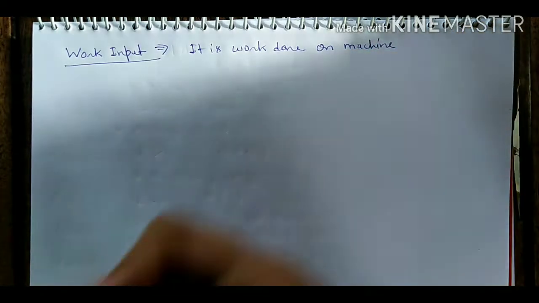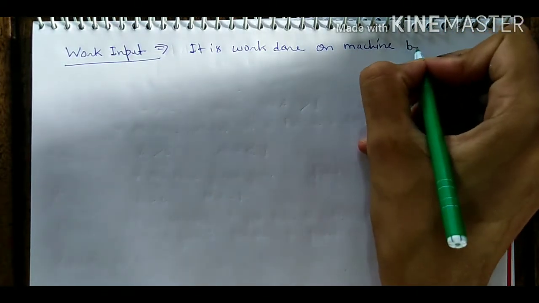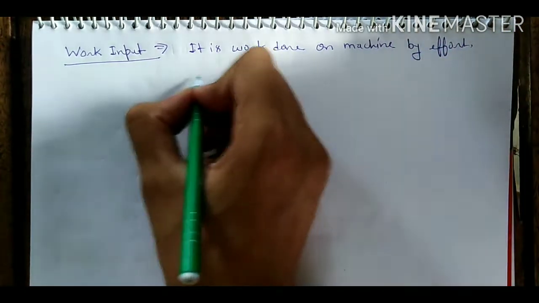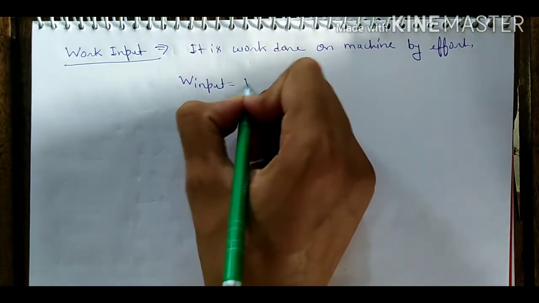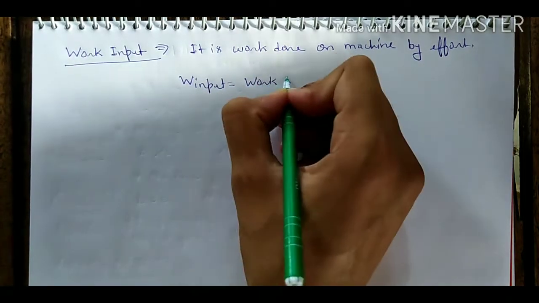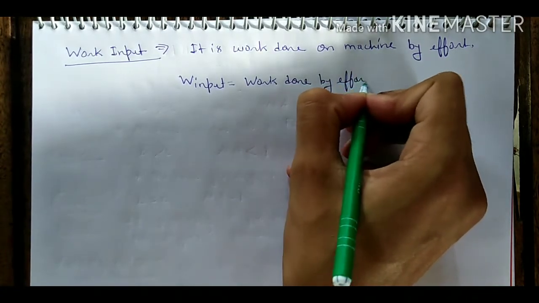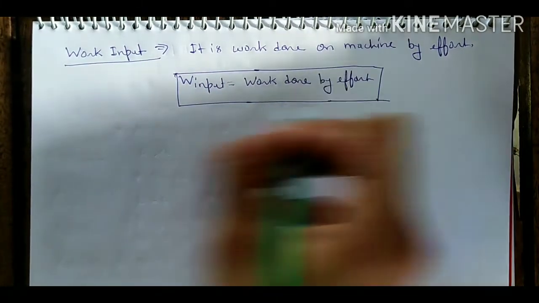Work is done by effort, so we can write it is work done on the machine by effort. Okay, it means work input is equal to work done by effort, in very simple language we can write here.